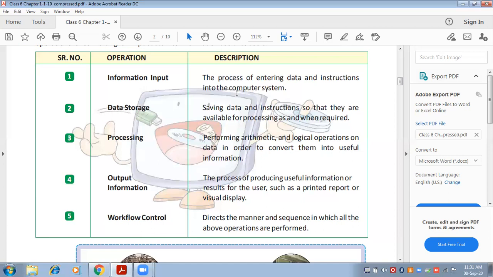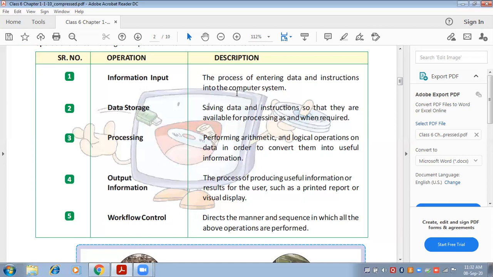First part is input, then data storage, meaning it will get stored in the computer memory. Then processing is not compulsory every time. It depends whether I want to do some calculations, whether I want to perform any task on the input which I have given or not.